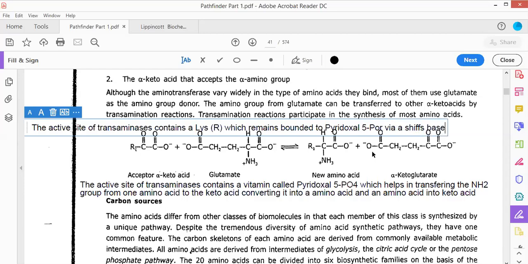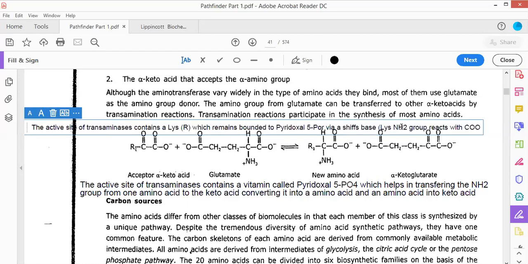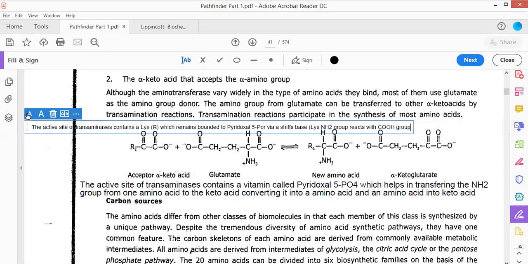Schiff's base. Now, what is this Schiff's base? When lysine amino group, NH2 group, reacts with COOH group, the structure which is being produced is referred to as the Schiff's base.